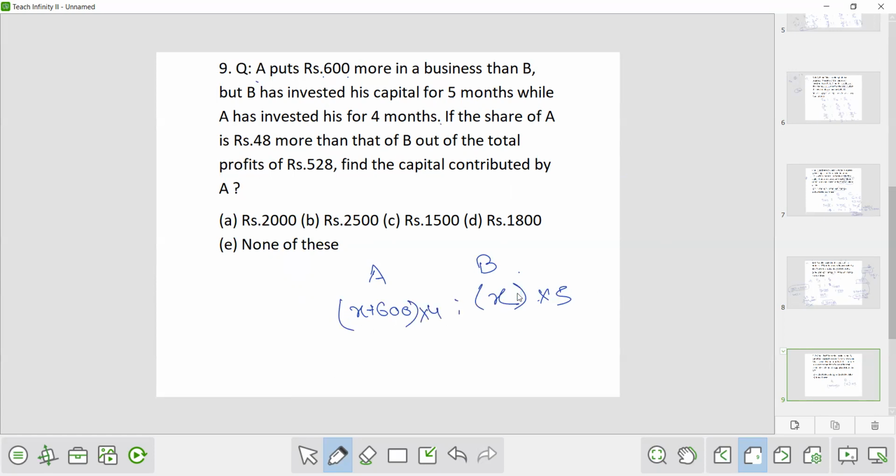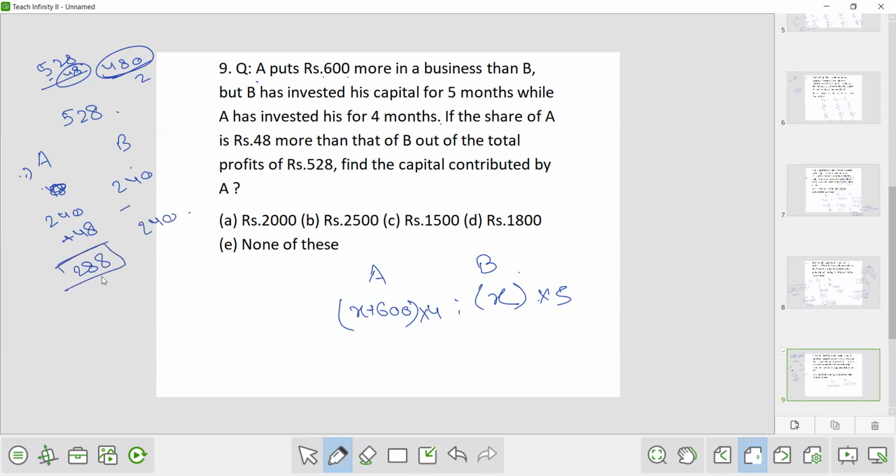This is the ratio of their profit. If the share of A is 48 more than that of B out of the total profit, here the total profit is given 528, and it is given that A got 48 more than B. Okay, so how much A got we can calculate. So just remove 48 from 528. So it will be 480. Now divide by 2. So it will be 240 and 240. And now 48 you have removed, so add 48 over here. So it is 288 and it is 240. Now you can see that A has got 48 more than B.